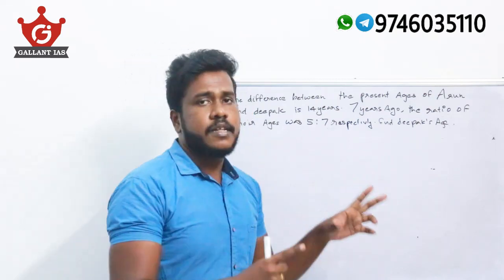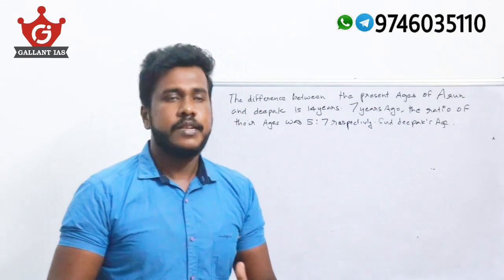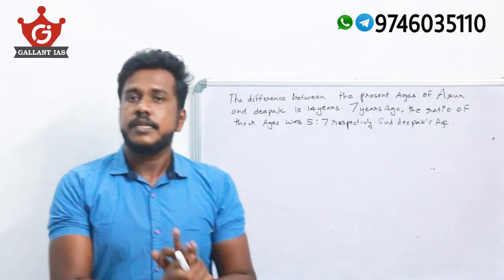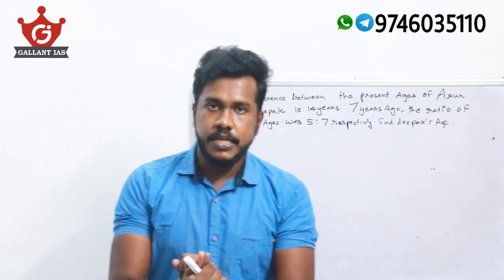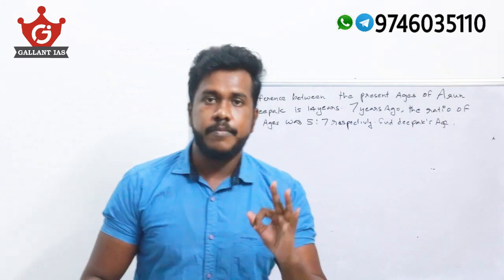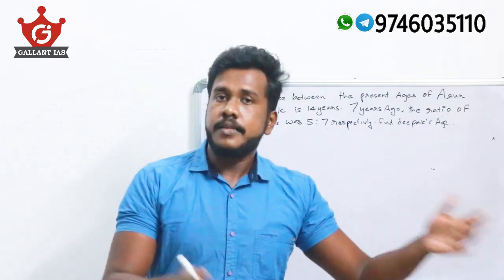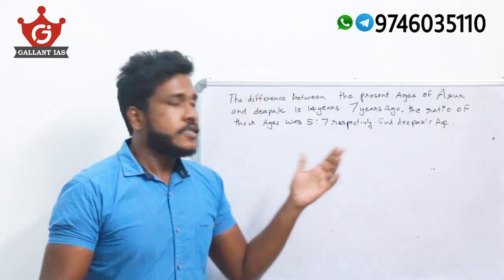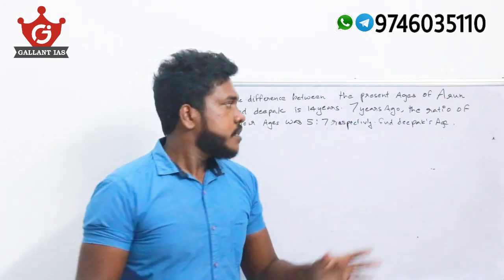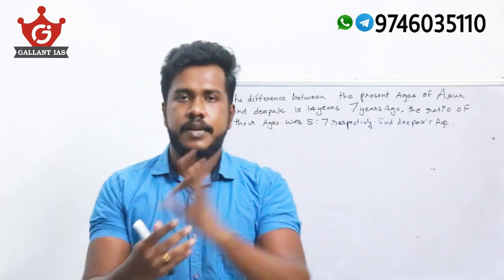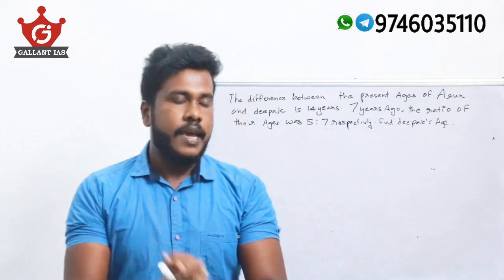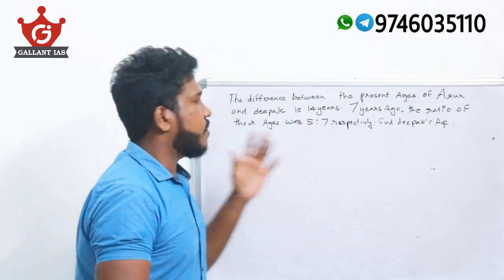In that topic itself, you can see the concept of ratio is also coming, right? I have told you many times that three topics in our CSAT syllabus are very important: percentage, ratios and proportion, and averages. These three topics are very important because we can see their application in other parts of our syllabus also, especially in topics like ages, boats and streams, speed, distance and time, etc. So you should thoroughly study these three topics. Now let's check the question.